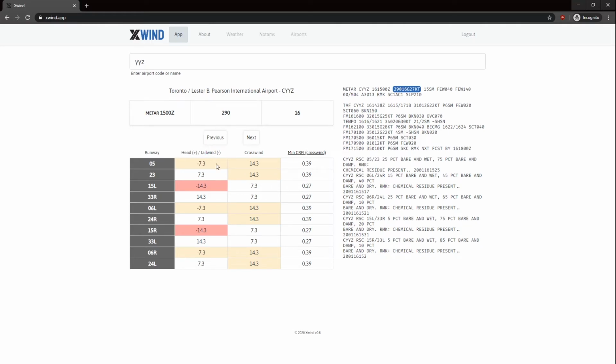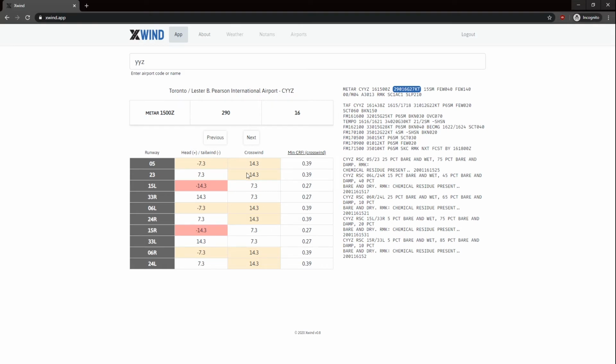Now there's the headwind and tailwind section here, which shows you how much headwind or tailwind you're going to have on any given runway. You need to understand that those winds are in magnetic degrees, so 290 is from 290 magnetic, and the runway data is also always in magnetic. If you do it yourself quickly, you might realize that it doesn't really fit, but that's normal because there's a magnetic declination you have to apply to the winds and everything. That's all done by the program here.